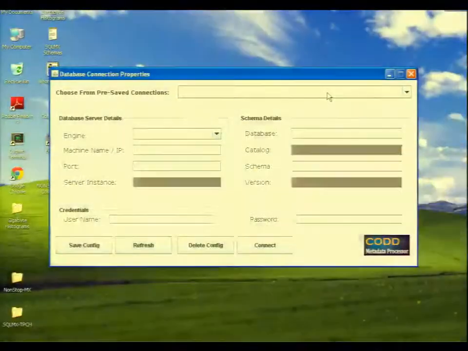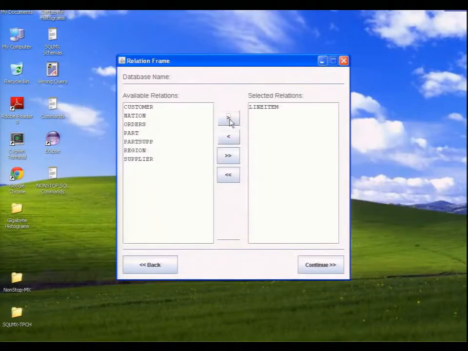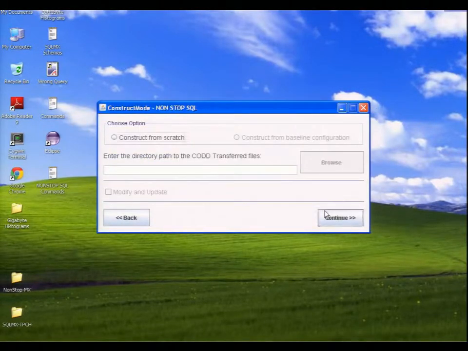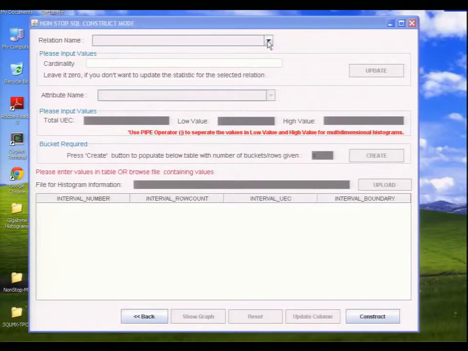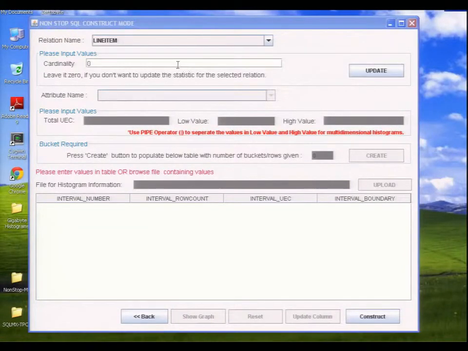So first of all you connect to the database. Once you connect, you get the list of all the relations present in the database. You choose the relation, and then there are different kinds of modes. We are showing only construct mode, where we do the construction from scratch. Now this is the UI using which you create a database of whatever size you want.